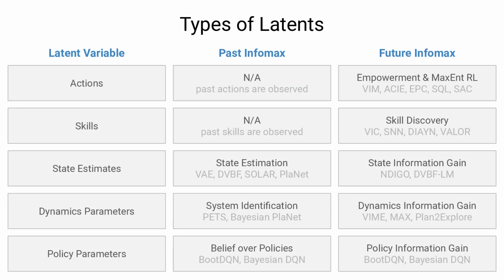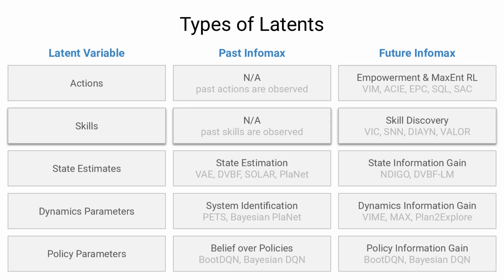By choosing different types of latent variables and maximizing past and future mutual information, we can derive a wide range of agent objectives. For example, past actions are observed and thus contribute no past objective terms. Maximizing the mutual information between actions and future inputs is known as empowerment and encourages the agent to choose actions that will maximally influence the environment. Maximum entropy reinforcement learning uses a factorized target that simplifies the mutual information to an entropy regularizer for the actions.